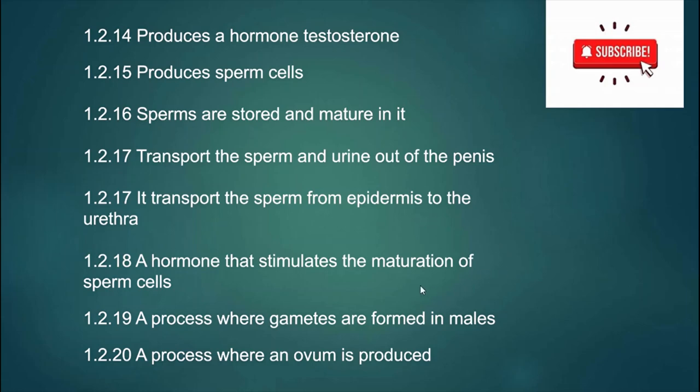A hormone that stimulates maturation of sperm cells, that is testosterone. A process where gametes are formed in males. This is not gametogenesis because they are being specific to say in males, and the answer is spermatogenesis. A process whereby an ovum is produced, or an egg. This process is oogenesis. Because they said an ovum, you cannot say gametogenesis. They said an ovum, not a sperm, or they didn't say gametes. So the answer is oogenesis.